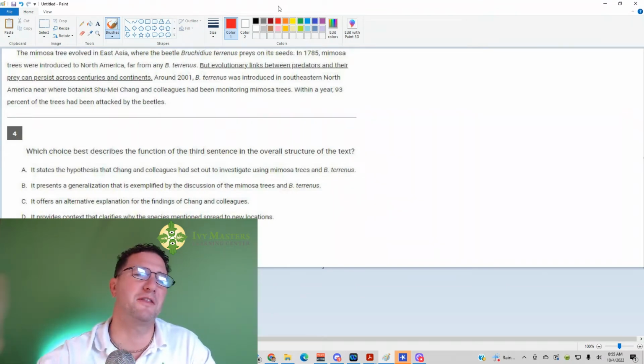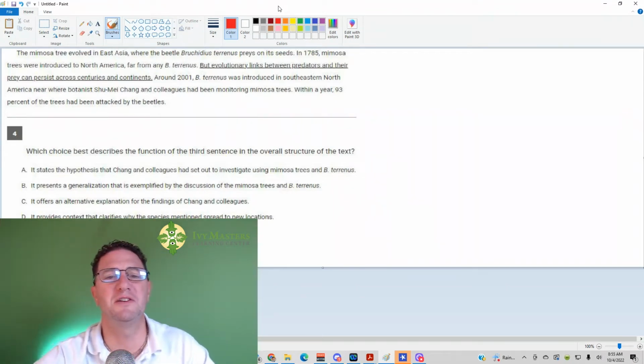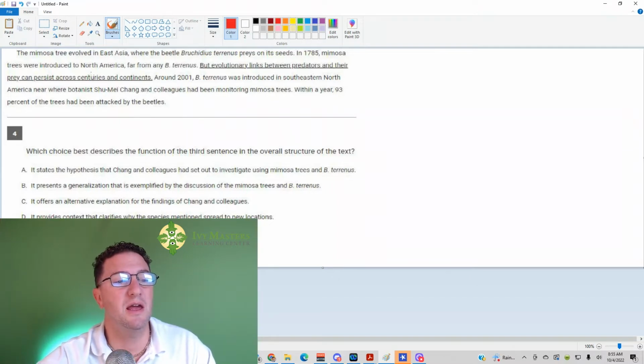And today we're going to look at the fourth question from this newly released digital SAT practice test. The paragraph reads: the mimosa tree evolved in East Asia, where the beetle Bronchidius tyrannus preys on its seeds. In 1785, mimosa trees were introduced to North America, far from any B. tyrannus. First thing you want to note is that when it says Bronchidius tyrannus, it's the same as B. tyrannus. Underlined sentence: but evolutionary links between predators and their prey can persist across centuries and continents.